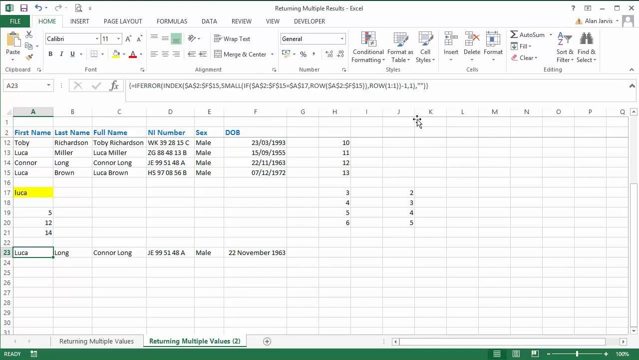Okay, now in the next lesson we're going to have a look at a quick shortcut to save having to keep modifying those column numbers. So I'll see you in the next lecture.